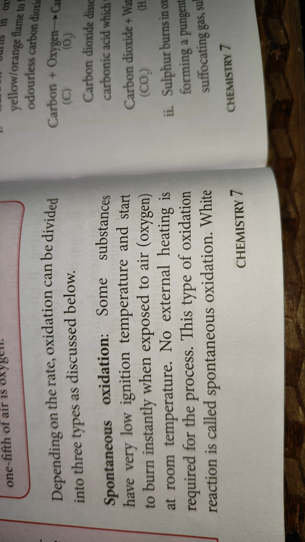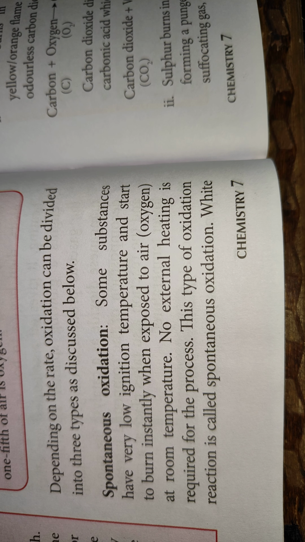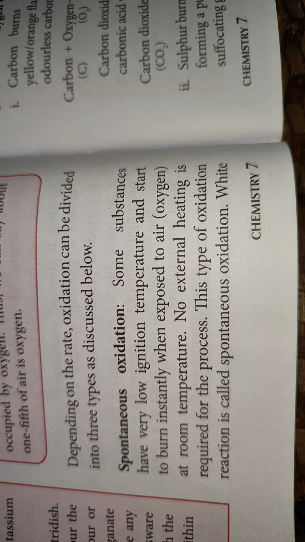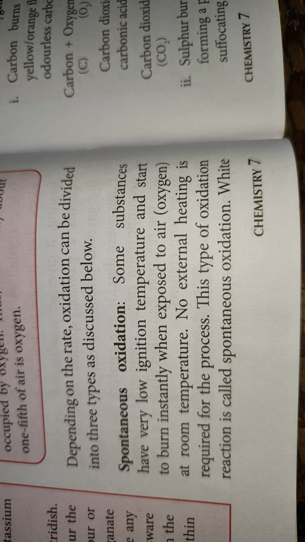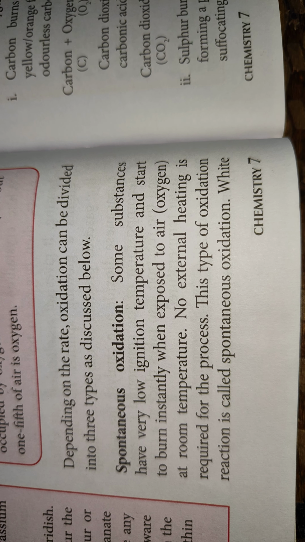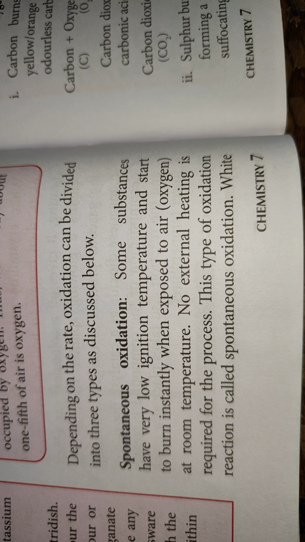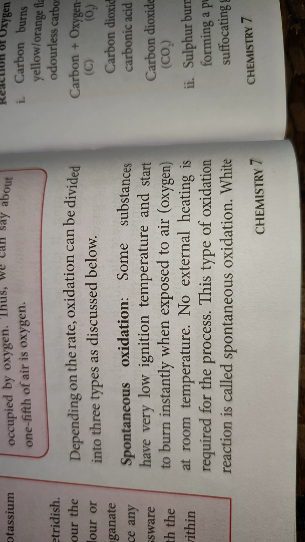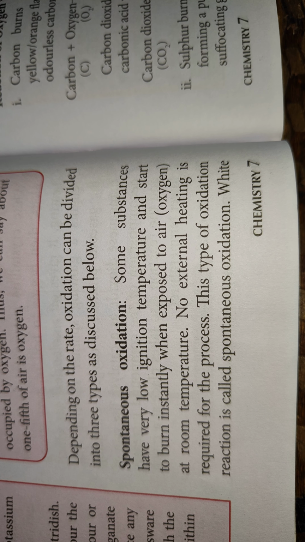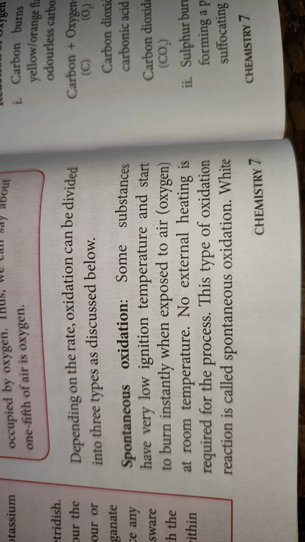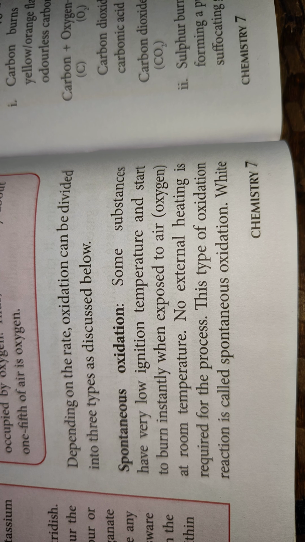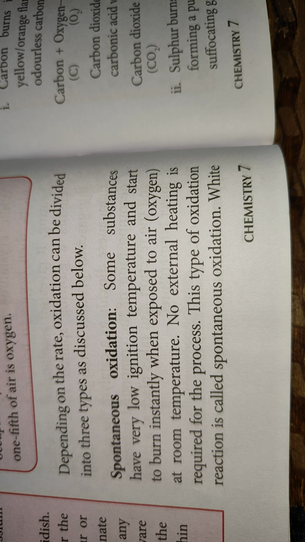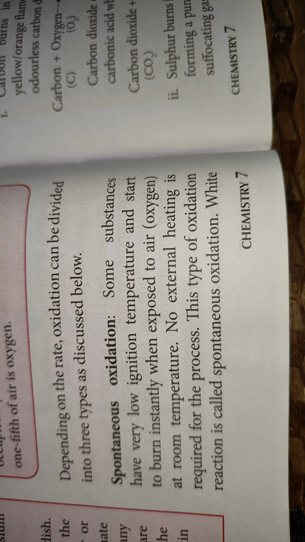Sodium, phosphorus and potassium are very highly reactive with oxygen. Therefore sodium and potassium are kept in kerosene, so that they do not come in contact with the air, because it has oxygen and moisture in it, and they will react with that particular element.